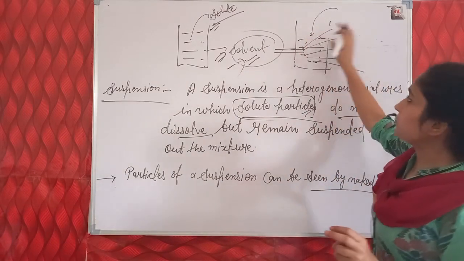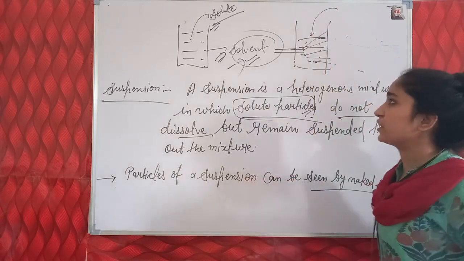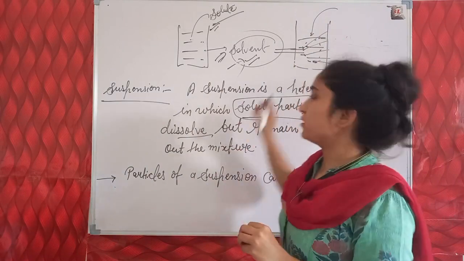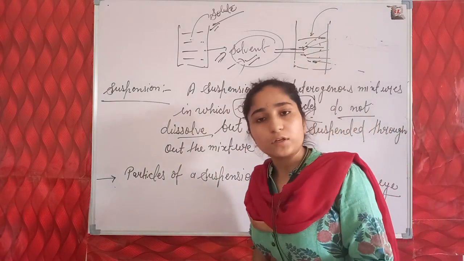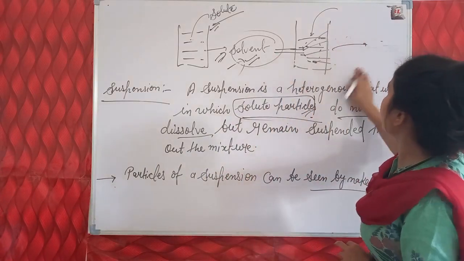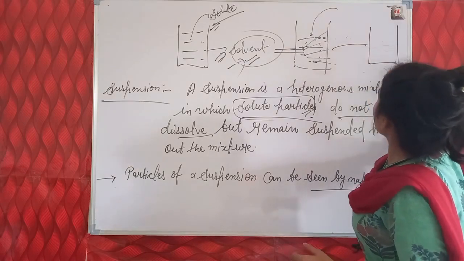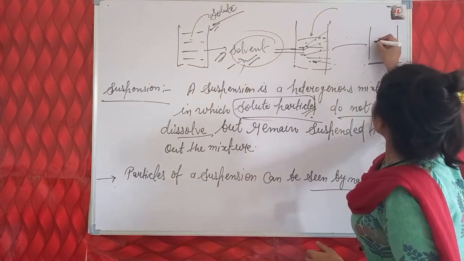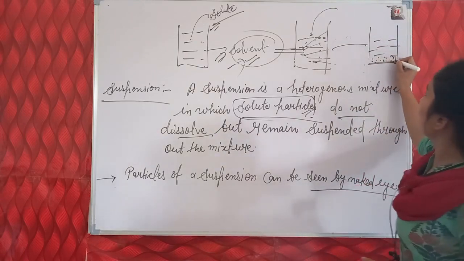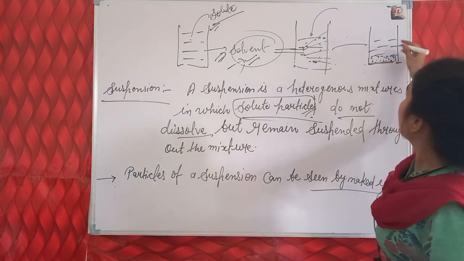The next property is, if we leave this heterogeneous mixture, this suspension, undisturbed for a few minutes or hours, then the chalk particles start to settle down.